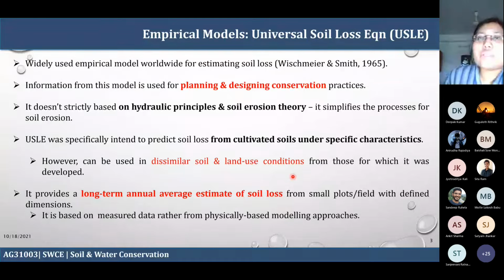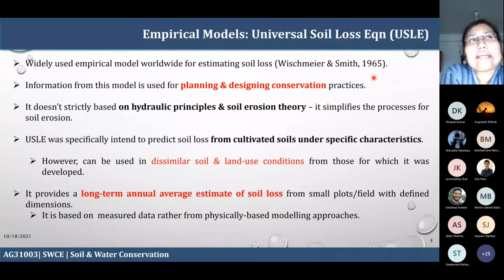So this is the first and foremost, widely used empirical method. It was first given by Wischmeier and Smith in 1965. Whatever empirical methods exist basically originated from the United States, so they may not be applicable for areas like the tropical or subtropical. Our country comes under the tropical region, as maybe most of you know.